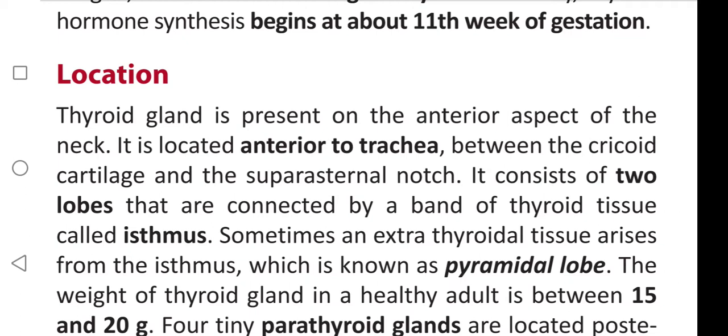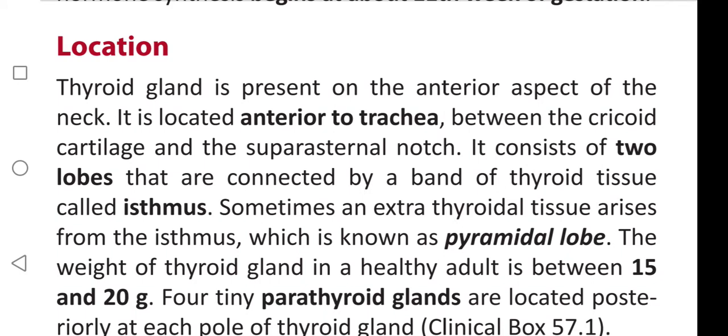At which aspect of neck is thyroid gland present? At anterior aspect. Thyroid gland is located anterior to trachea between dash and dash, between cricoid cartilage and suprasternal notch. How many lobes does thyroid gland contain? Thyroid gland consists of two lobes and these are connected by a band of tissue called isthmus.